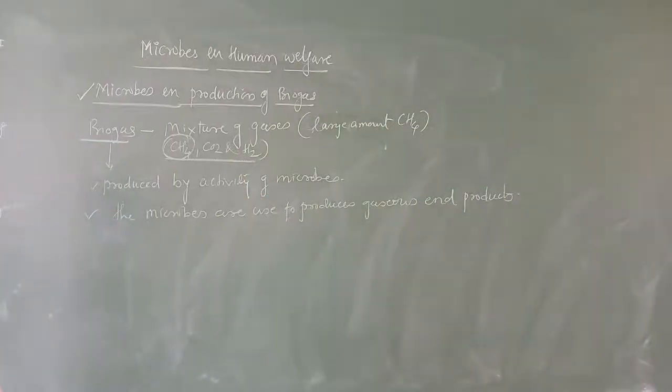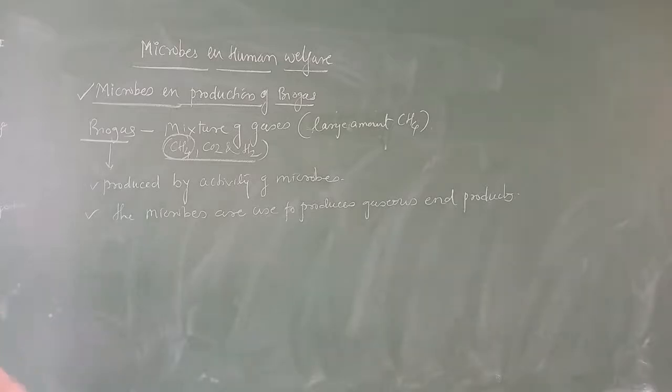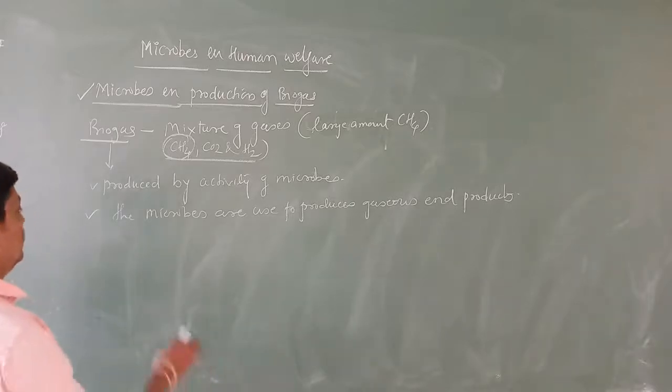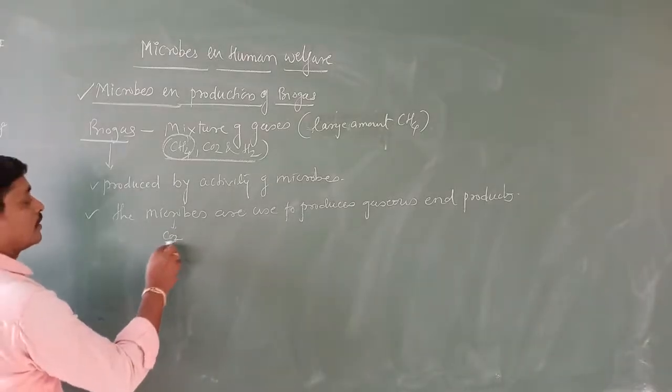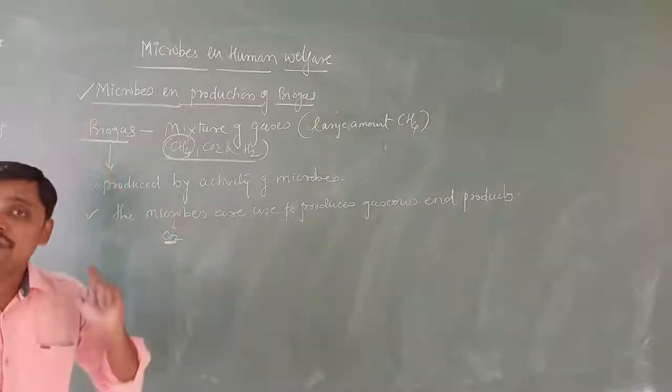You have studied examples in the last classes. Some microbes ferment, in the fermentation of dough, cheese making and other things. At that time, the microbes produce the end product CO2.